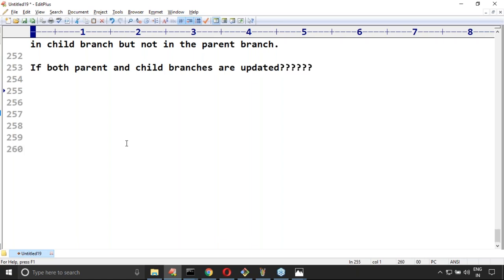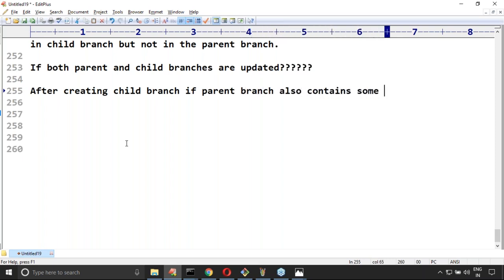So after creating a child branch, observe that if the parent branch also contains some new commits, then Git performs a three-way merge.